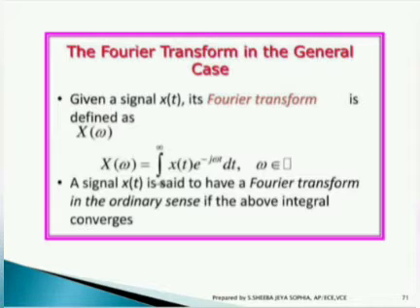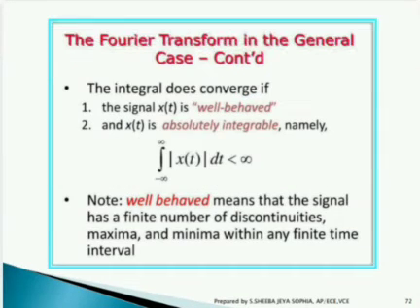The signal x of t is said to have a Fourier transform in the ordinary sense if the above integral converges. It has certain conditions: the integral does converge if the signal x of t is well behaved and x of t is absolutely integrable, that is, the integral must be less than infinity.